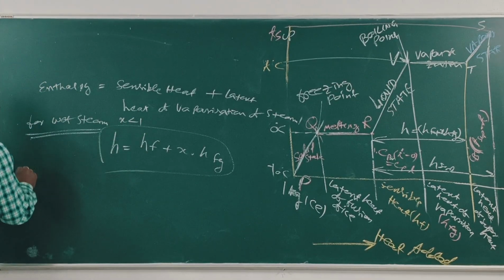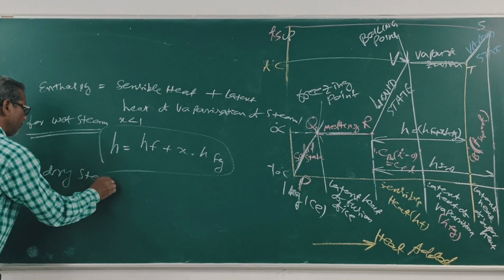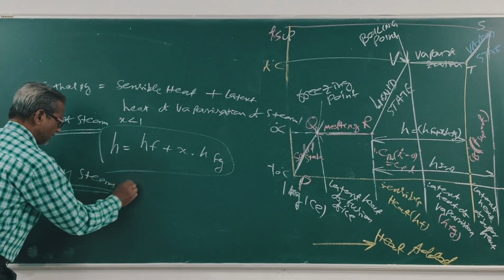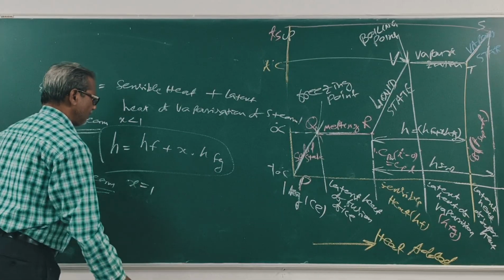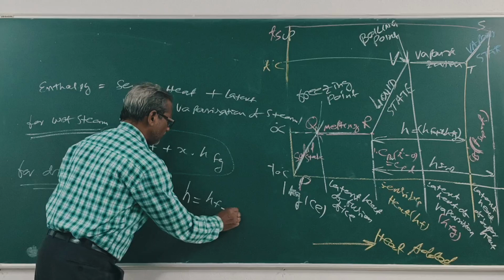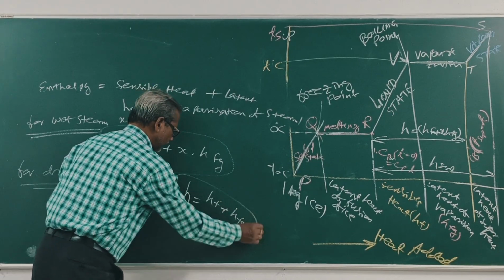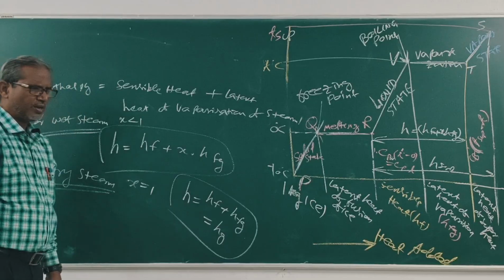For dry steam, x is 1, so h is equal to hf plus hfg. This is also called hg.